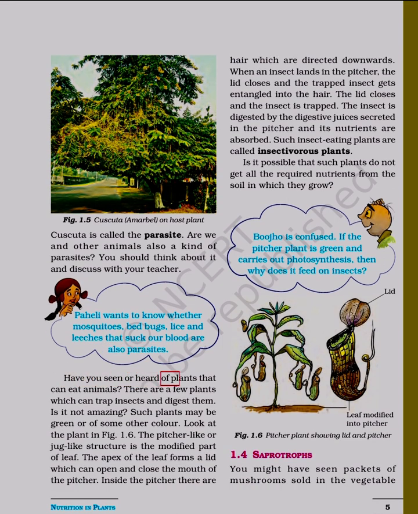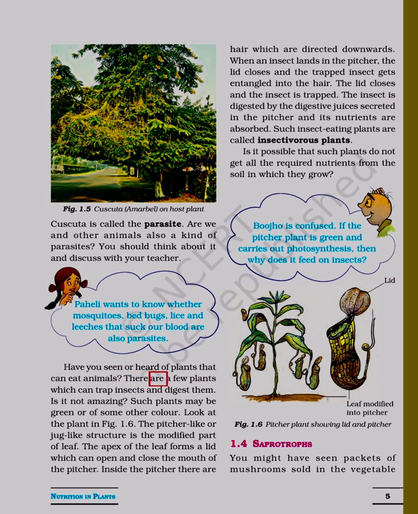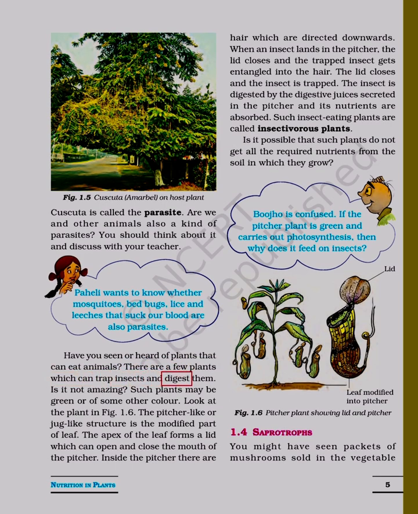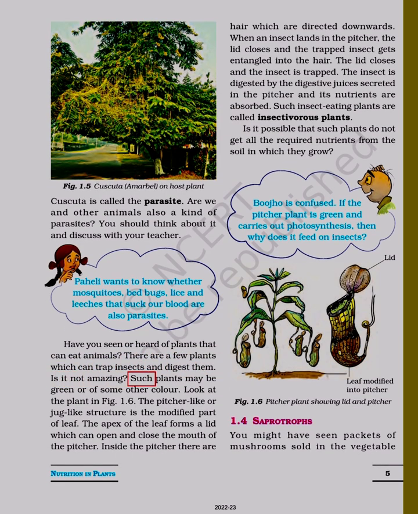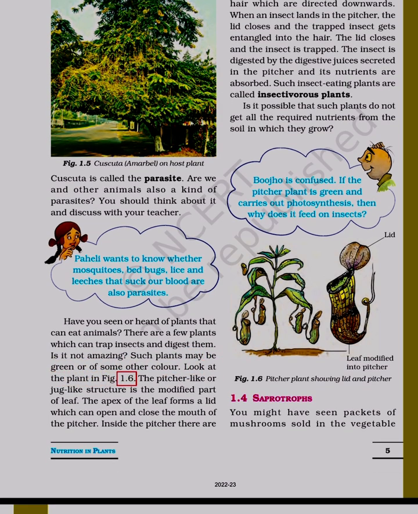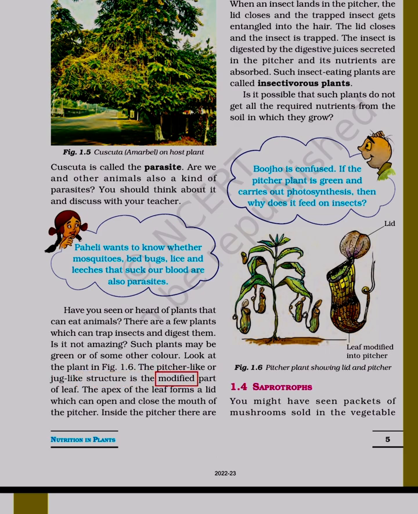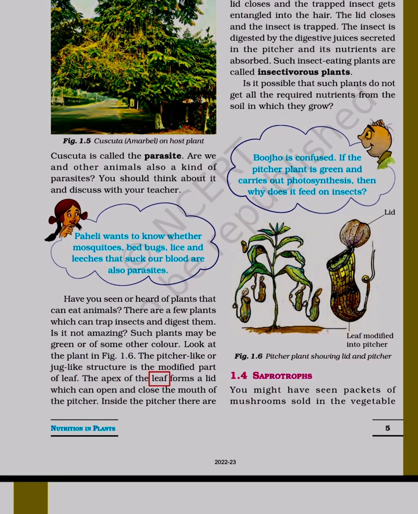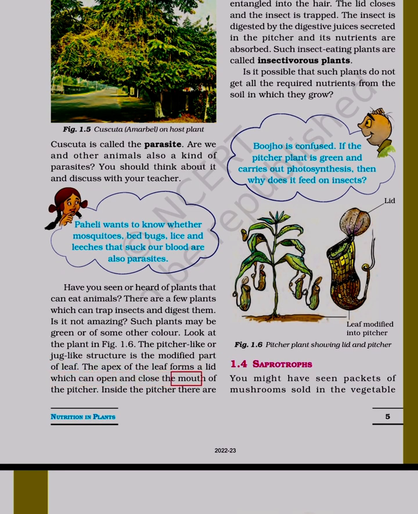Have you seen or heard of plants that can eat animals? There are a few plants which can trap insects and digest them. Is it not amazing? Such plants may be green or of some other color. Look at the plant in figure 1.6. The pitcher-like or jug-like structure is the modified part of leaf. The apex of the leaf forms a lid which can open and close the mouth of the pitcher.